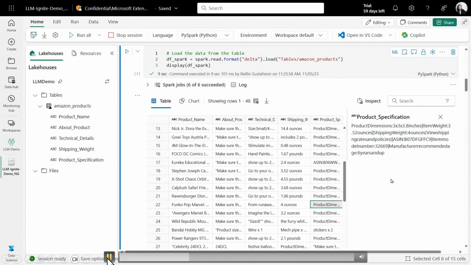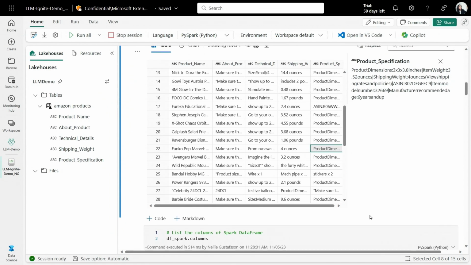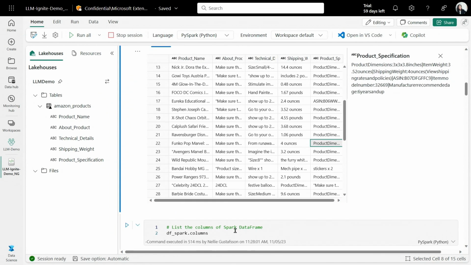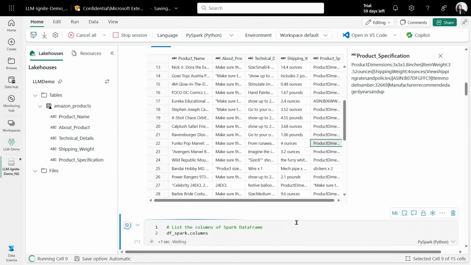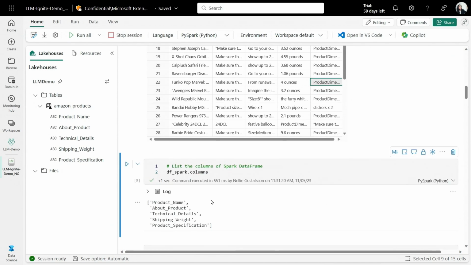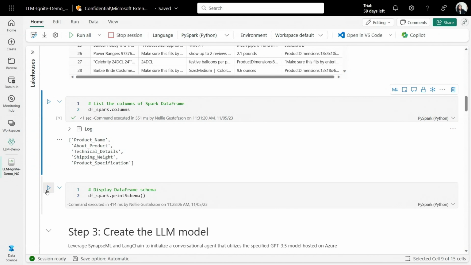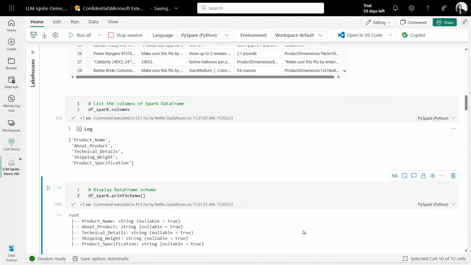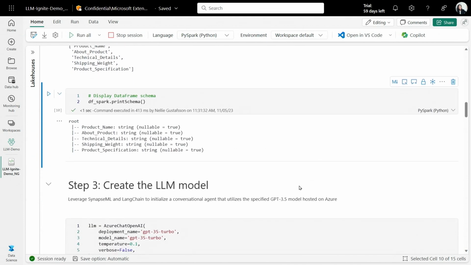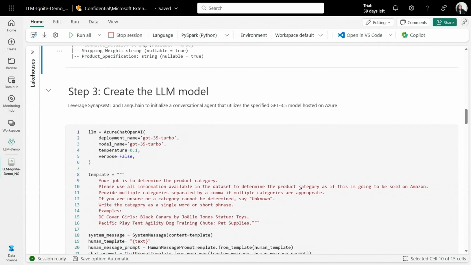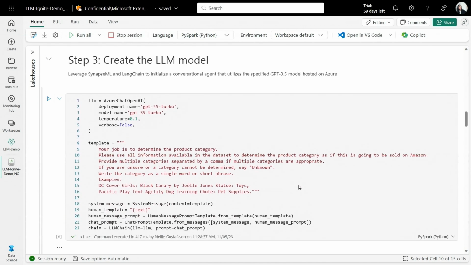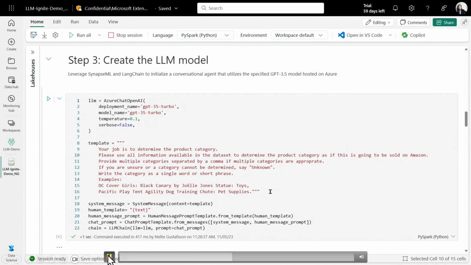I also love the way that Fabric notebooks make it easy to just explore the data, and you can just click on a row and see the contents. But now let's take a look at, we've loaded the data in our data frame. We're just taking a look at some of the columns, the schema of the data, and some of the types, for example, just to get a better sense of this data. But again, as I mentioned, we're not going to give the LLM necessarily any instructions of go and use this column or etcetera. We're just going to say, use whatever data you find in this table and just help me add a column.